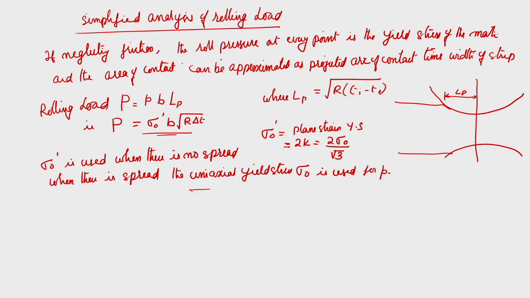So, this is a very simple way of finding that. Maybe there will be slight error, that is okay, and this is not considering much of the effect of friction. This is basically the rolling load for the deformation purpose. Okay. So, assuming that friction is neglected, especially when you are using a smaller diameter roll, that is what comes. Now, let us come to the defects in rolling.